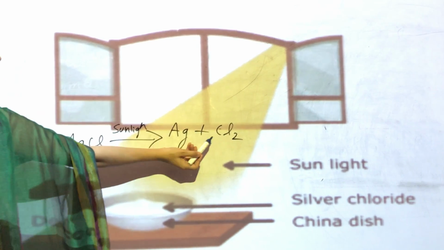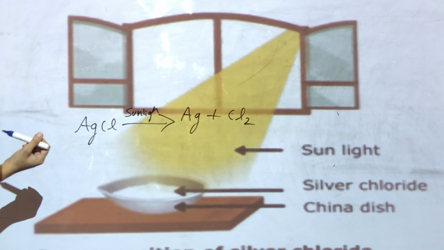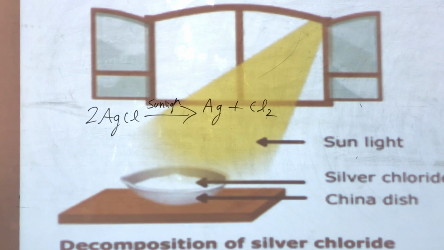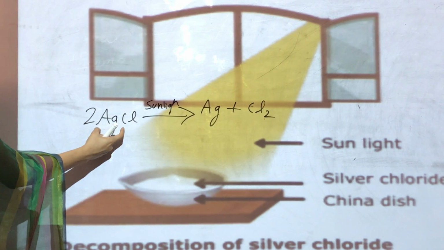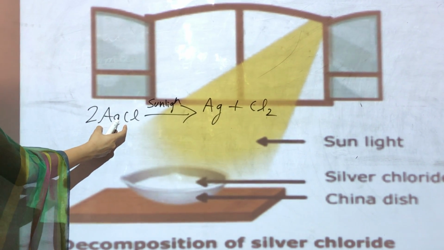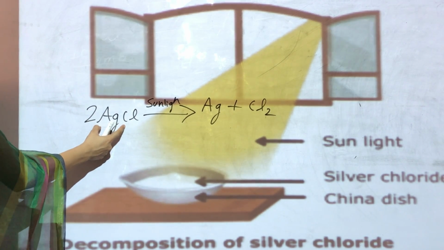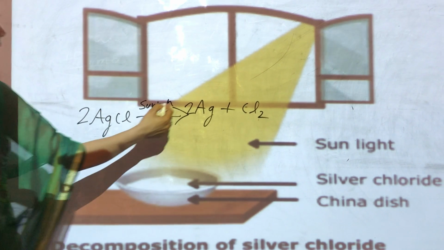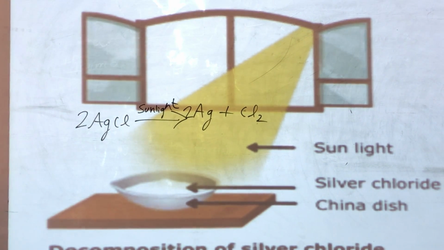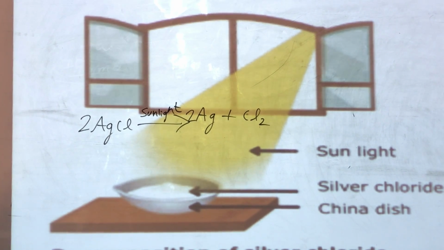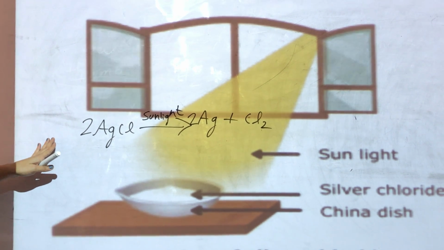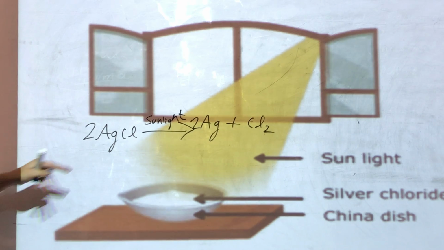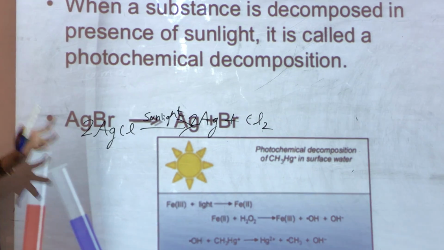Here we can see 2 molecules of chlorine are there, so I will put 2 here also. But by putting 2 I have altered the number of Ag atoms, so I will balance it on the product side as well. I will put 2 here. So this equation is balanced now. This is a decomposition reaction where, in the presence of sunlight, a substance is decomposing.